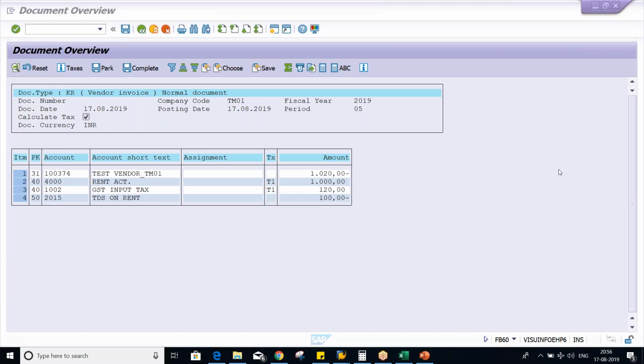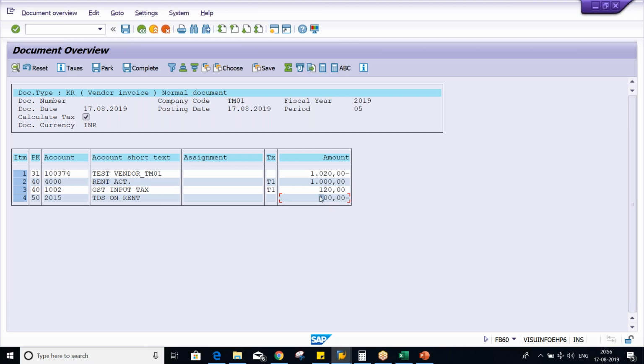Okay. Now here, okay, so now, if you talk about TDS deductions, okay, so TDS 10% is getting deducted, guys. I have defined a tax code and the percentage is 10%.